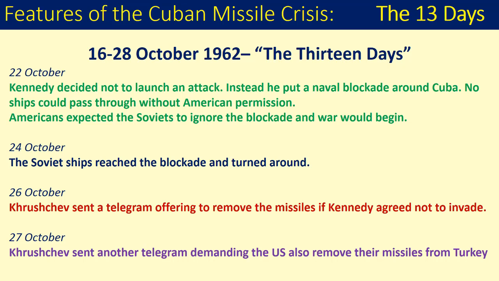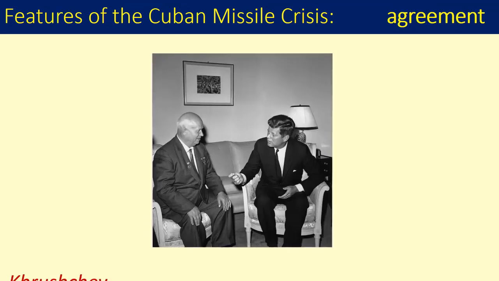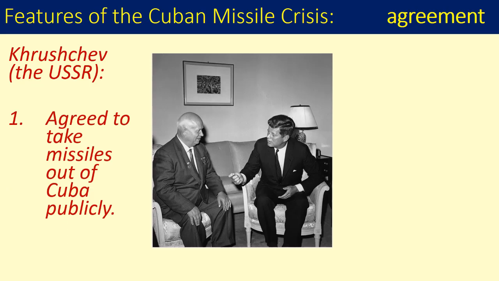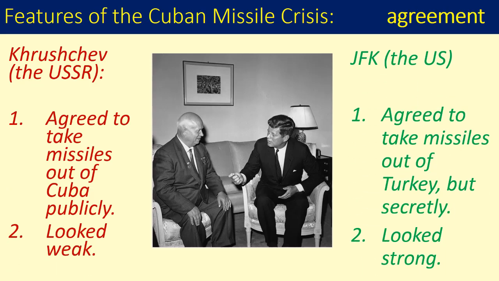I've put the key dates of these 13 days on the screen. I'm not going to go through this in detail, so you might want to pause the video now and jot these down. By the end of the 13 days, Khrushchev agreed to remove Soviet missiles publicly from Cuba. In return, the US agreed to remove missiles from Turkey, but only secretly. This made Khrushchev look really weak and JFK looked strong. Khrushchev was eventually forced out as Soviet leader in 1964.